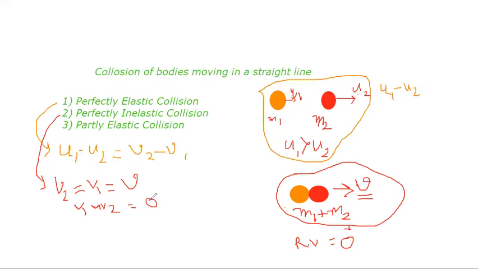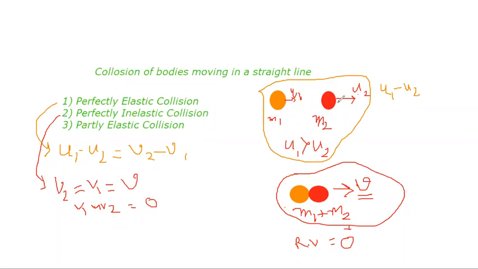Understood? And for example, if you have two clay balls, and one clay ball is moving with initial velocity u2, and another clay ball is moving with velocity u1, where u1 is greater than u2.